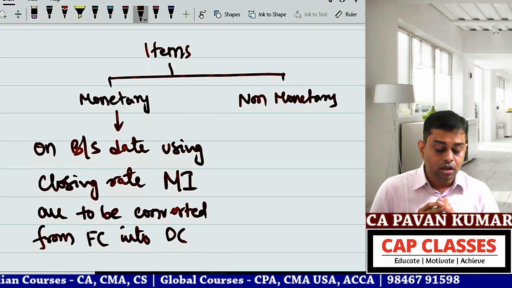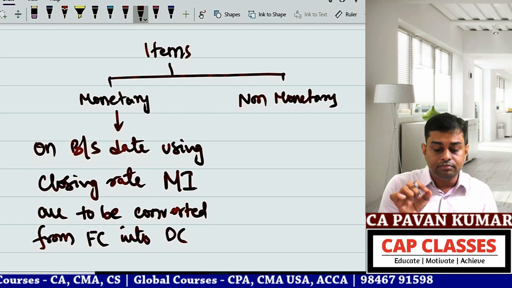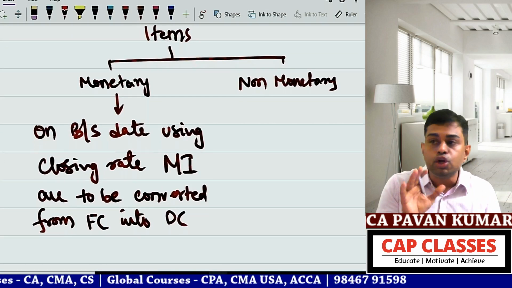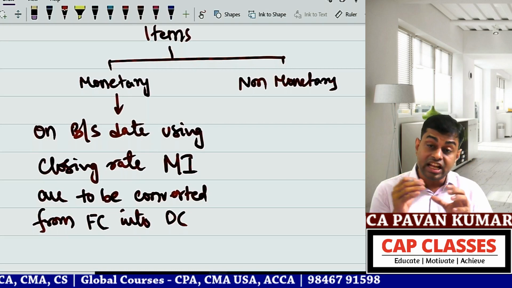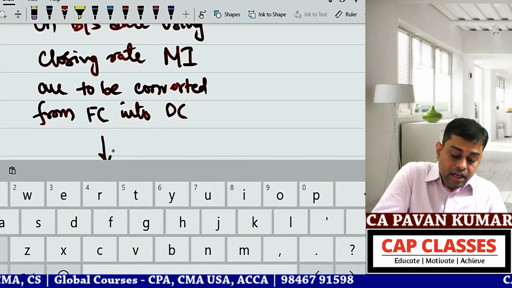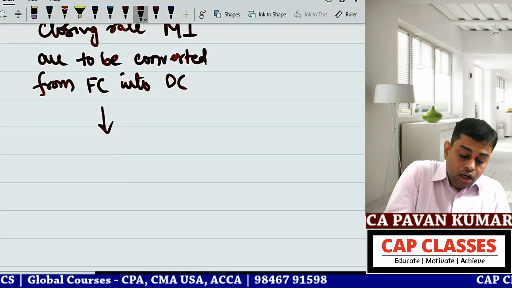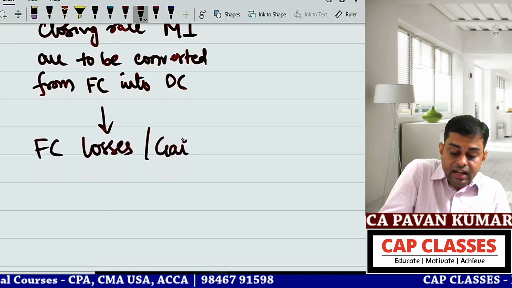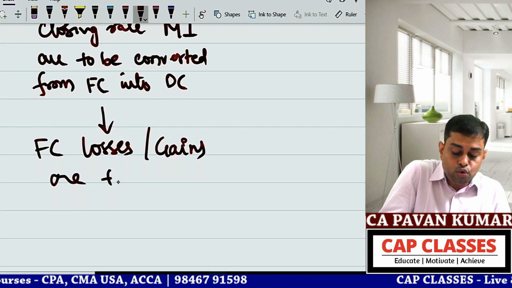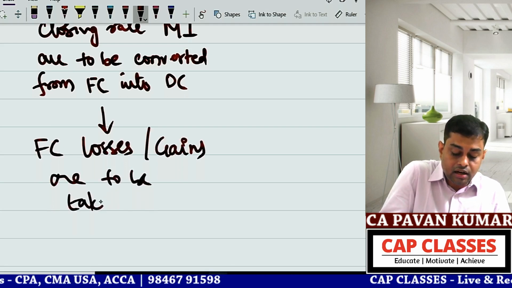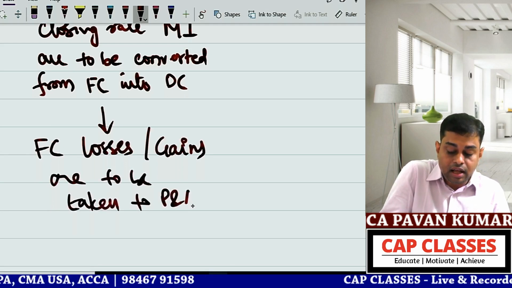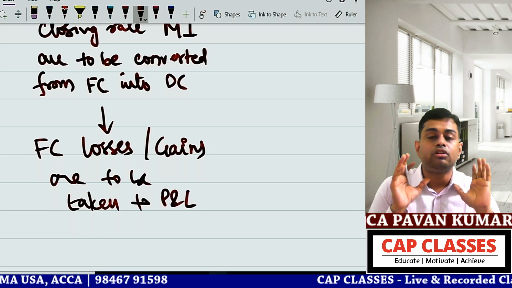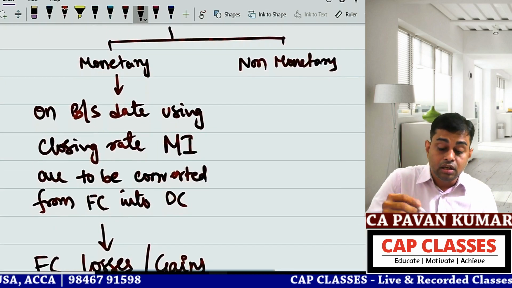So use the closing rate and convert monetary items into your currency again to see if there are any ups and downs. Any foreign currency losses or gains are to be taken to P&L. This is the accounting. If you understand this, half the standard is over.